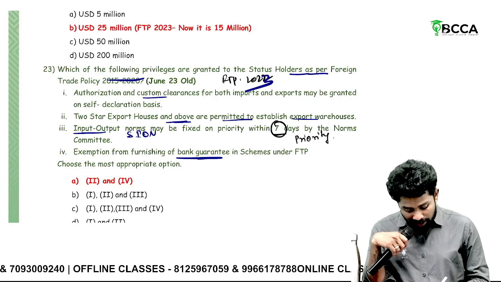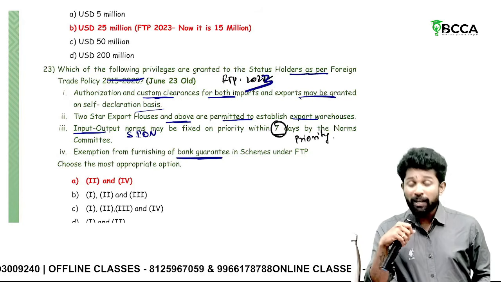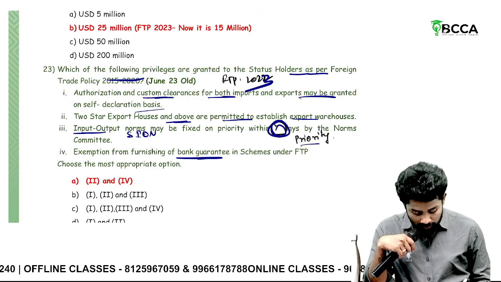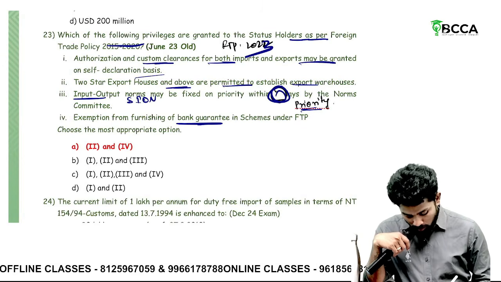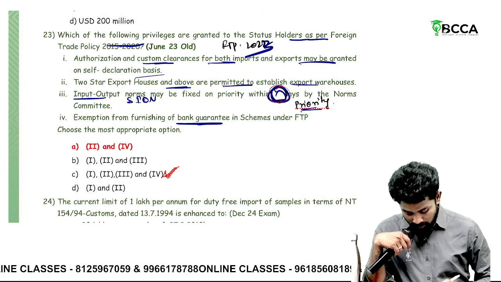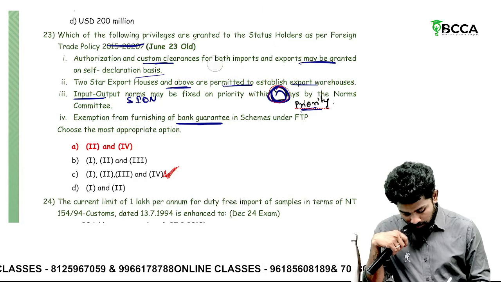And many authorizations and clearances are given on a self-declaration basis only. So now considering FTP 2023, if instead of 7 it is priority, then option C should be the correct answer. If this is 7, then option C should not be the correct answer. Understand?